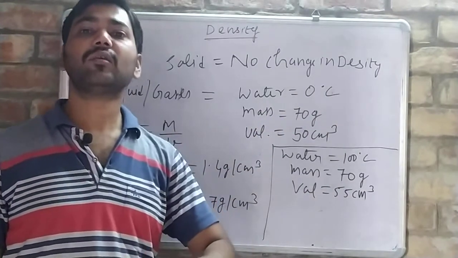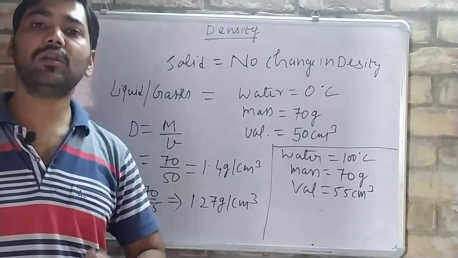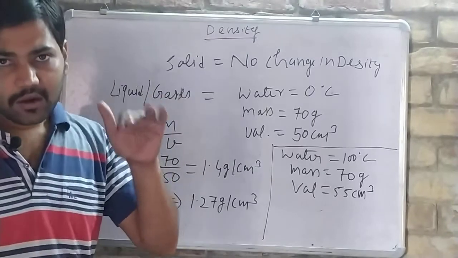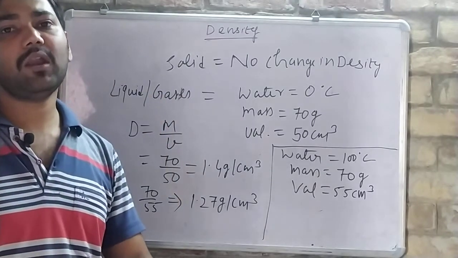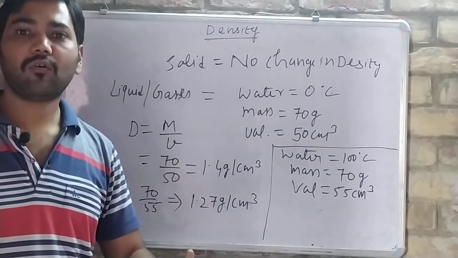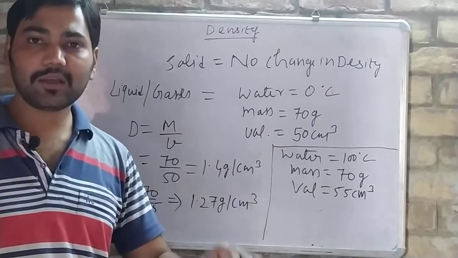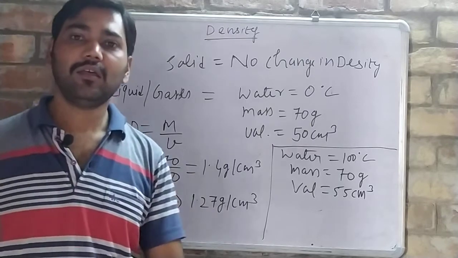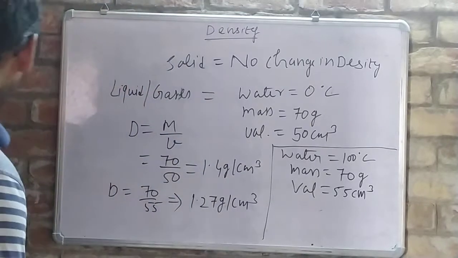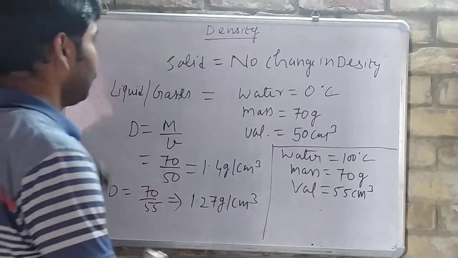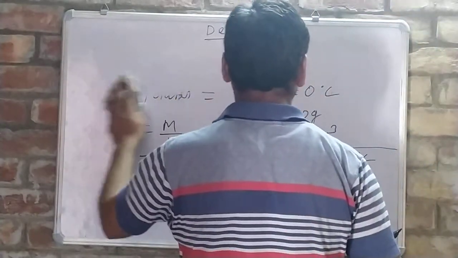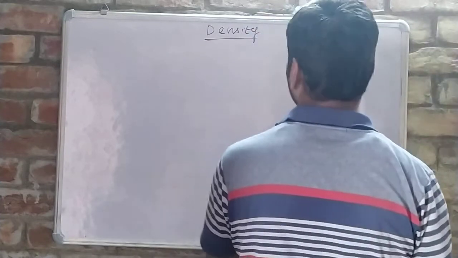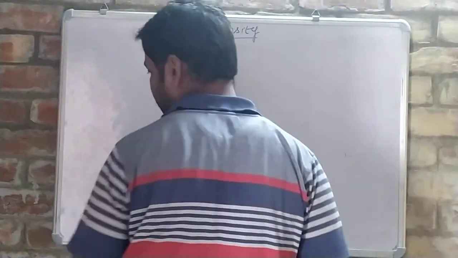When temperature is increased, volume will also increase, and when volume is increased, then density will decrease. And when temperature decreases, volume also decreases, and at that time density will increase. Clear? If not clear, then ask me after seeing the video. Now we will see the numericals related to the topic density. See here, numericals.